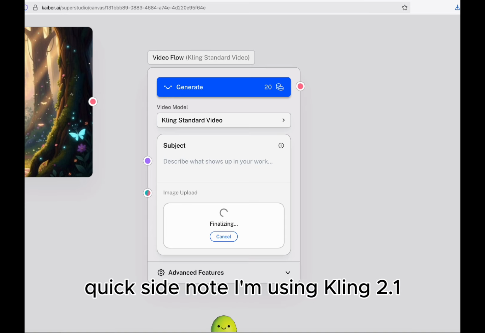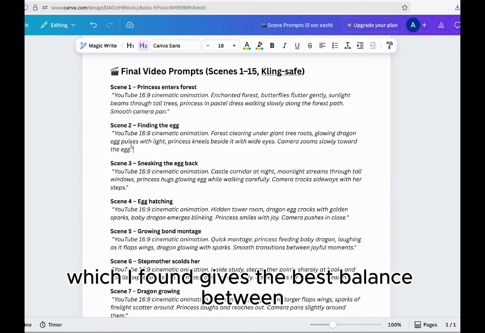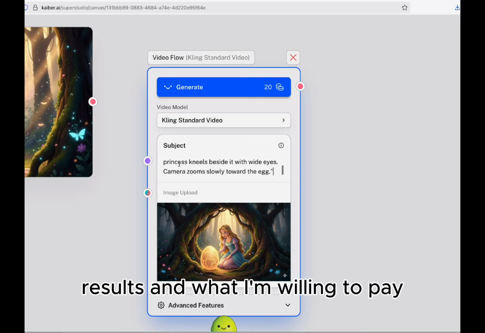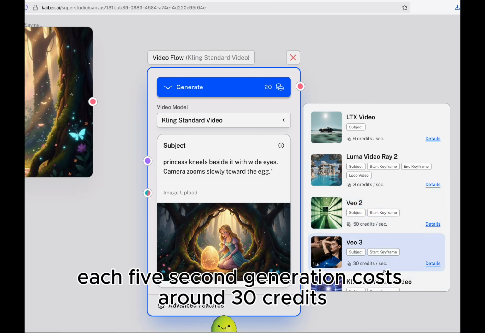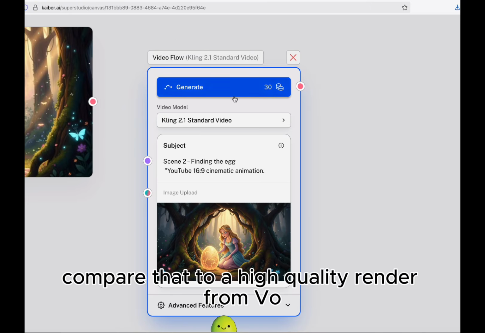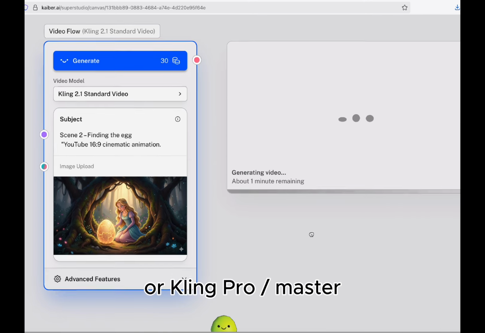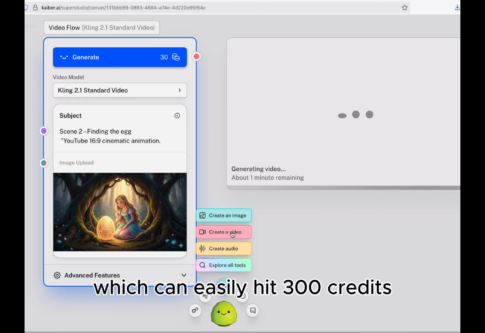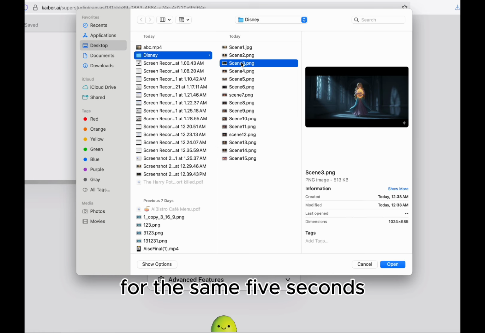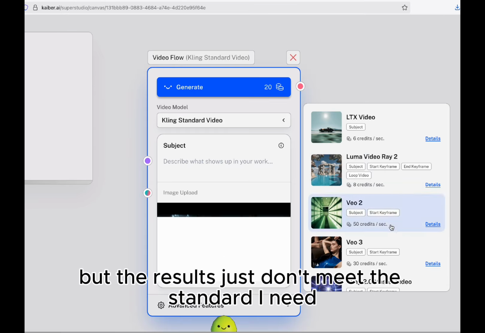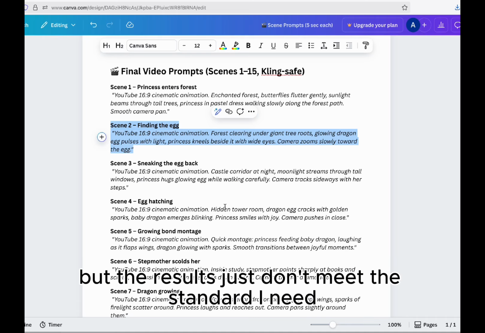Quick side note, I'm using Kling 2.1, which I've found gives the best balance between results and what I'm willing to pay. Each 5-second generation costs around 30 credits. Compare that to a high-quality render from Veo or Kling Pro/Master, which can easily hit 300 credits for the same 5 seconds. Sure, there are cheaper options, but the results just don't meet the standard I need.